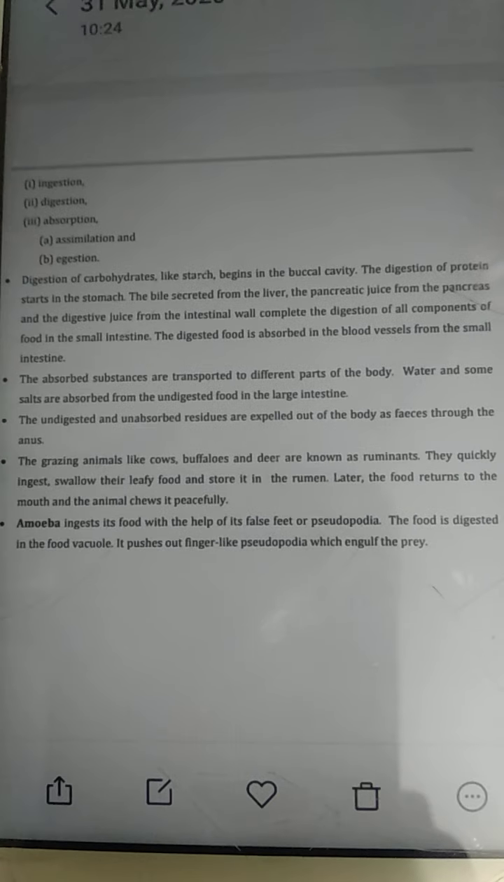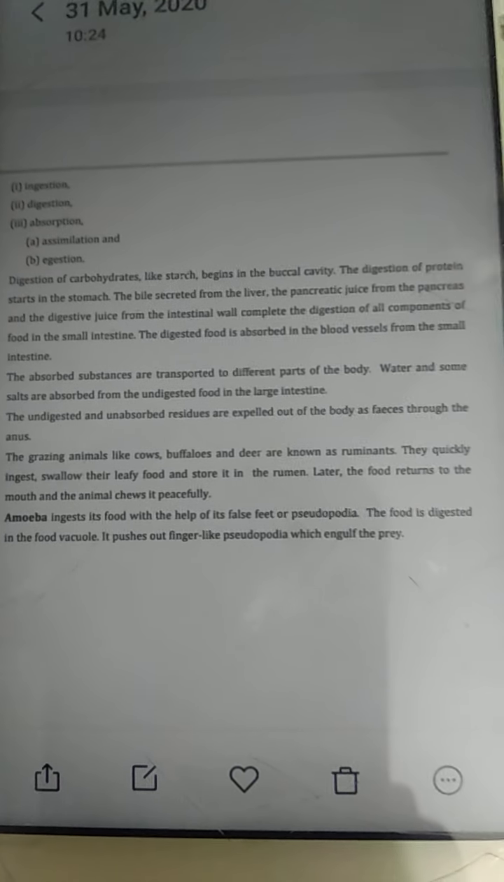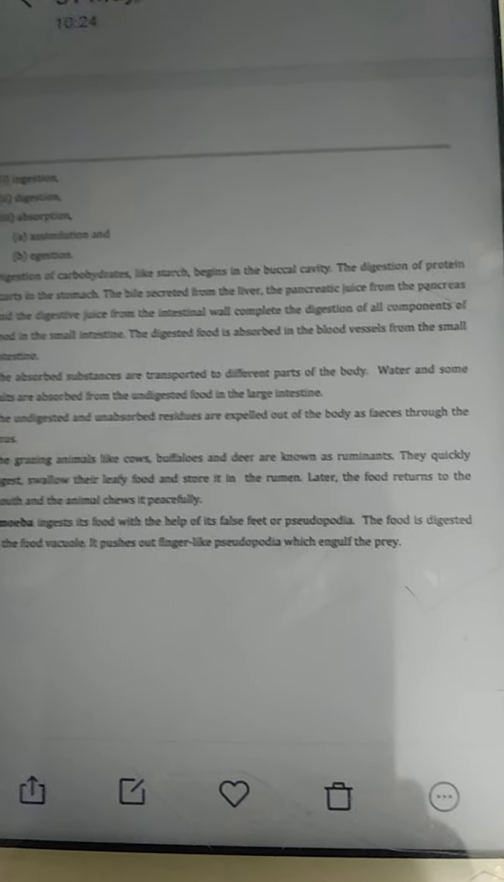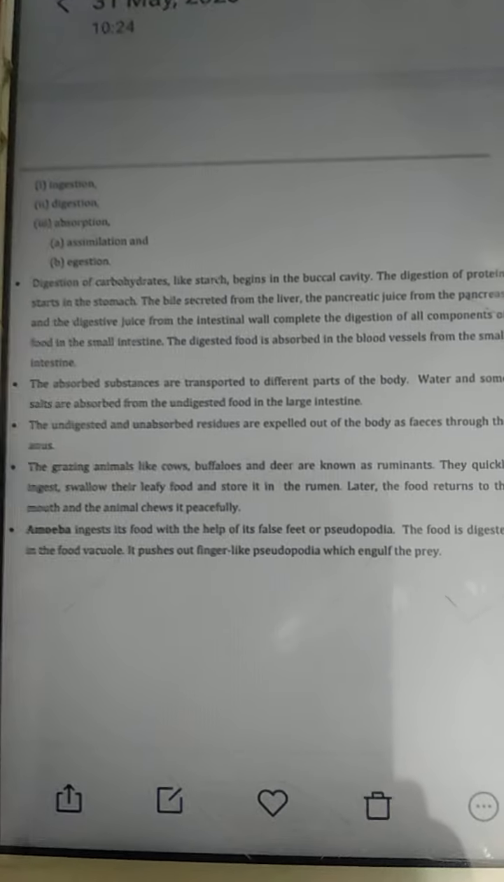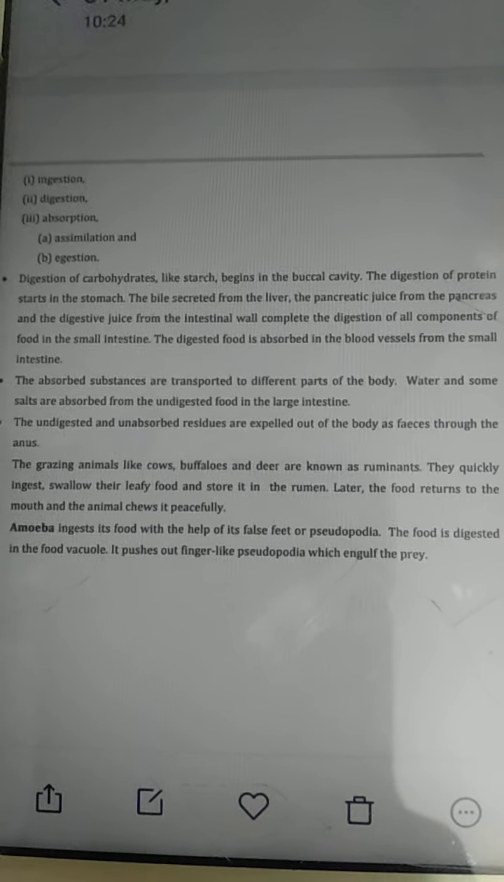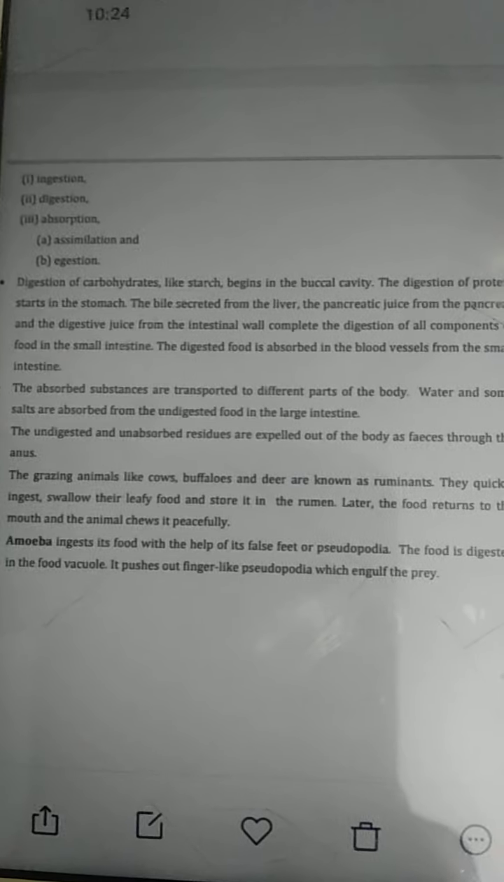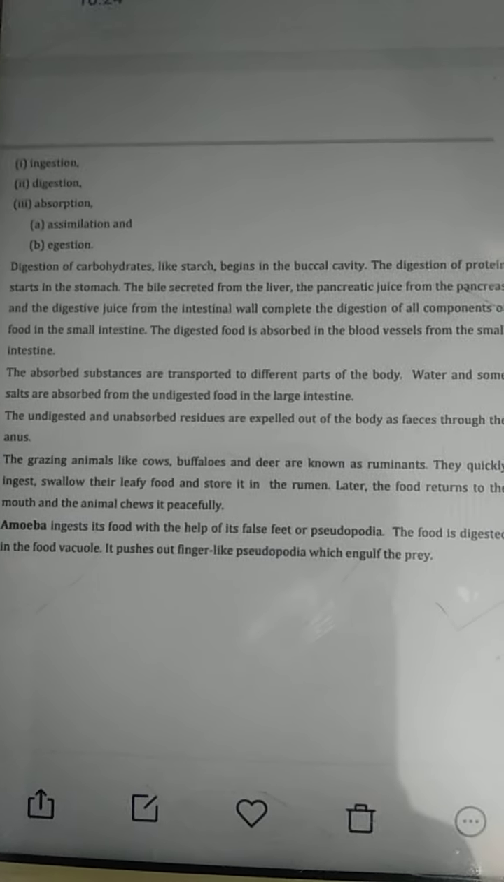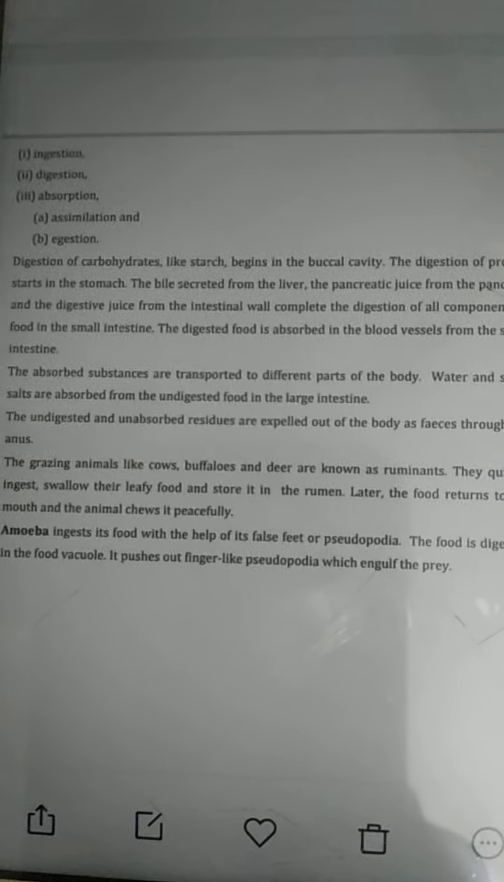And one last thing which we have read in chapter number 2 was about the microorganism amoeba, how it takes its food and how digestion takes place in its body. So amoeba ingests its food with the help of false feet or pseudopodia, and then the food is digested in the food vacuole. It pushes out finger-like projections called pseudopodia, which engulf the prey.